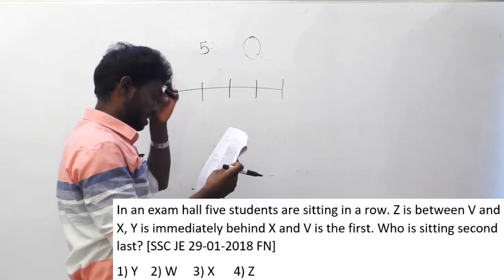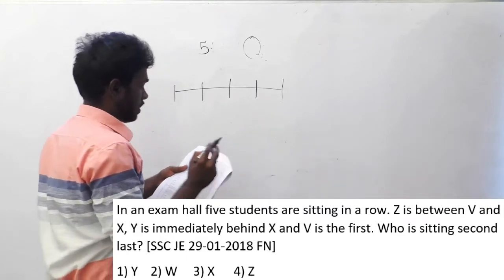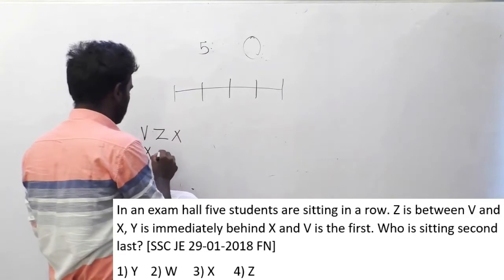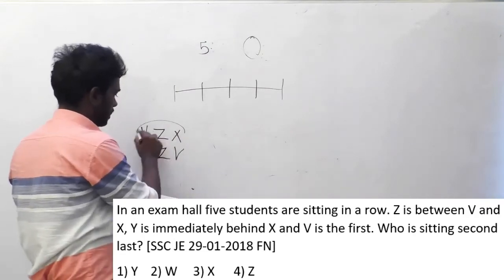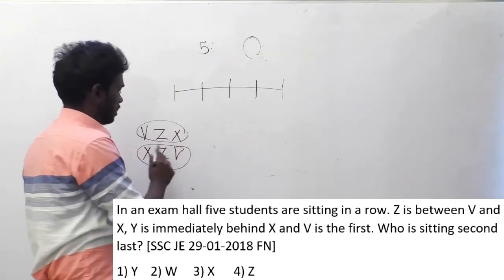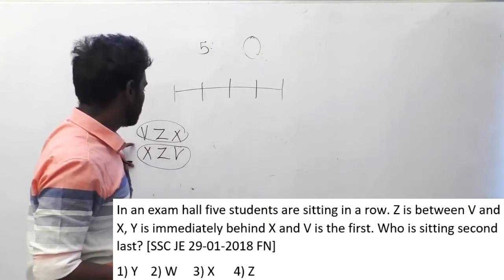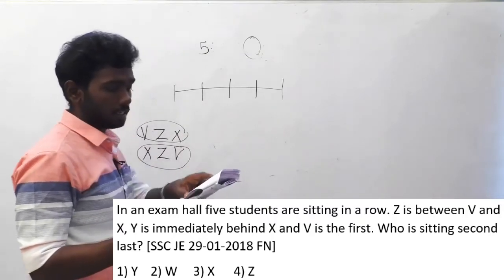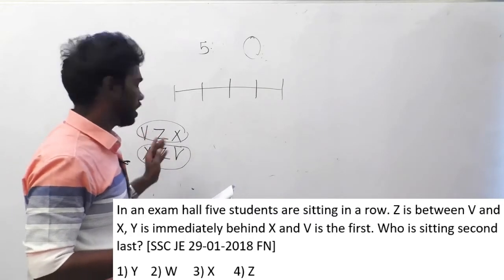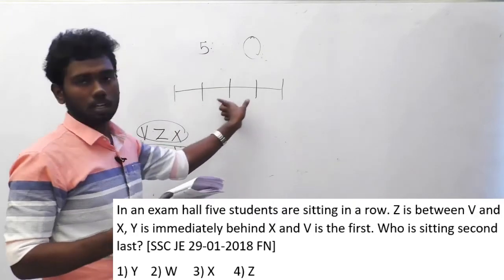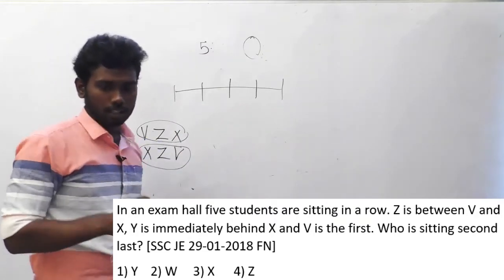So it is very clear that V Z X or X Z V will come. These things will come either in this order or this order, because it is mentioned that Z is between V and X. However, Z is going to come between V and X, but we don't know in which place these are going to come. Can you understand?